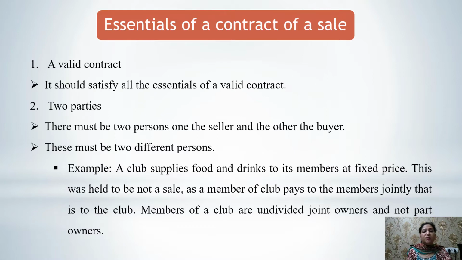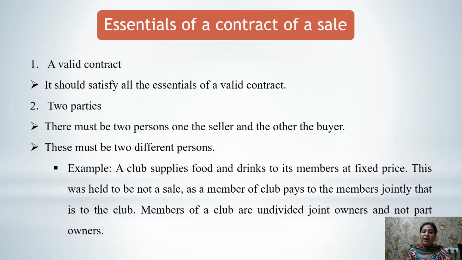Next, there must be at least two parties so that one can become the seller and the other can become the buyer. So there must be at least two different persons for that. Let's discuss the example. A club supplies food and drinks to its members at a fixed price.